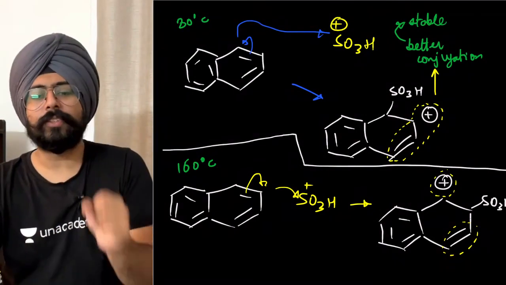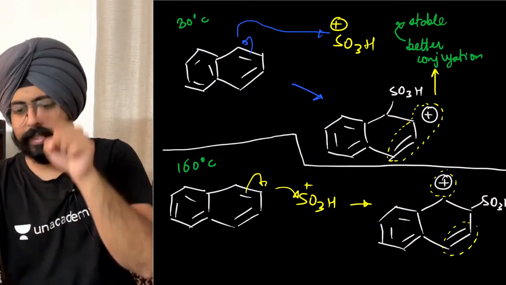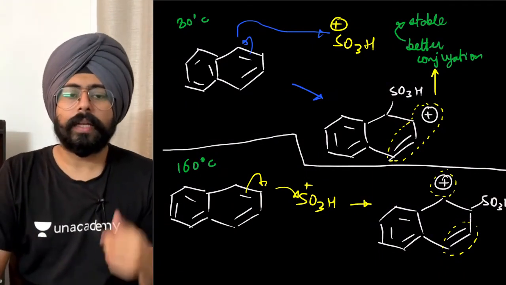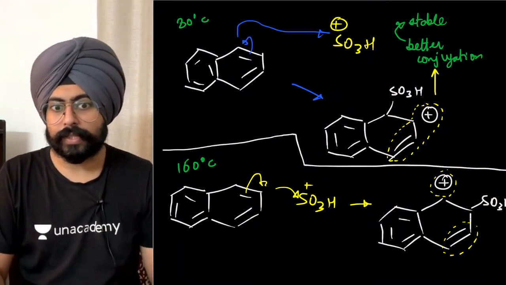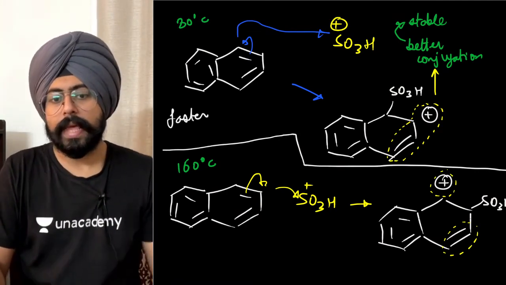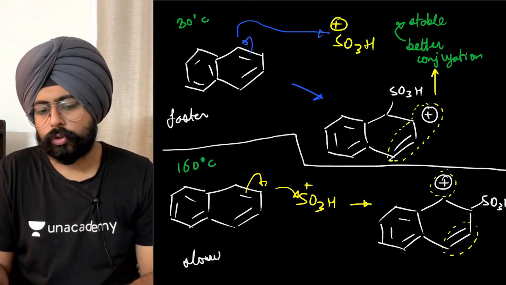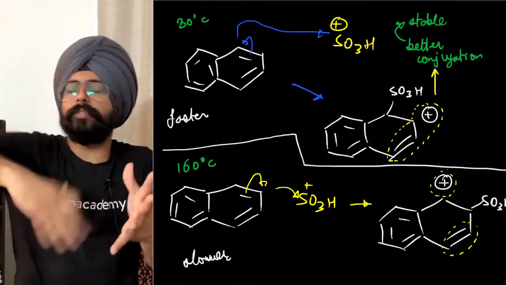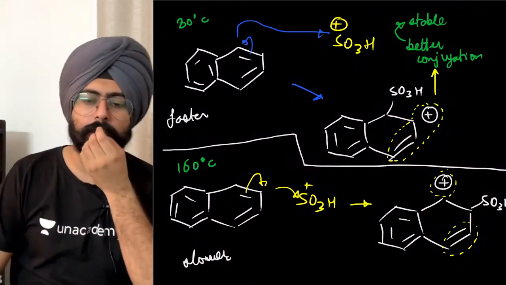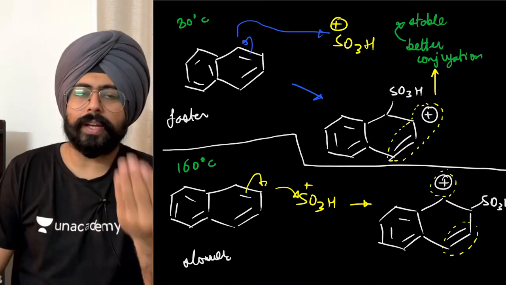This is the reason why the case of 80 degrees Celsius is faster and the case of 160 degrees Celsius is a little slower. But since you have enough energy, you can reach that particular point. It's because of the rhenium ions.